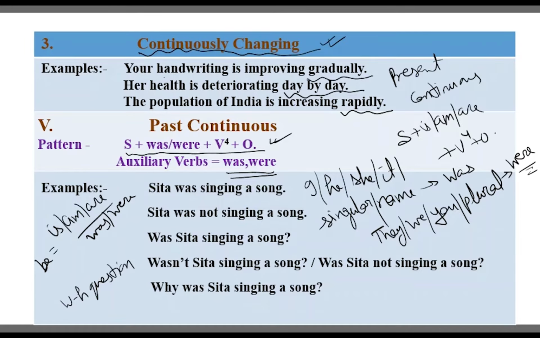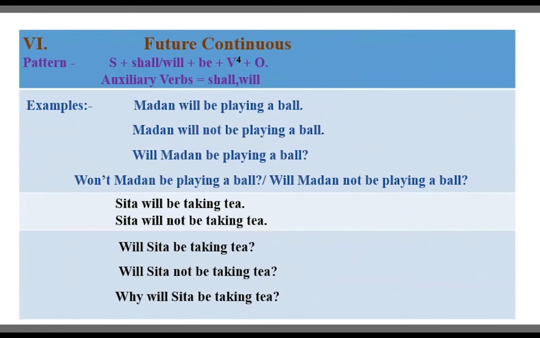Now, next, we are going to talk about future continuous. The pattern is very simple. We know very well about this pattern. Subject, shall/will, be, before the object, and the auxiliary verbs are shall and will. We know the usage of shall and will. Earlier it has been discussed. In simple future we have discussed where we have to use the shall or will pattern.